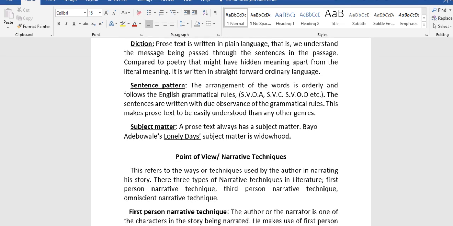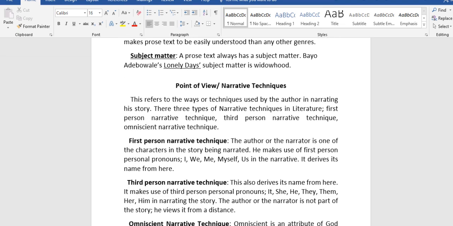Now, the next thing here is the point of view, that is the narrative techniques. An author can choose to narrate the events in the novel in different ways. That is why it's imperative for us to discuss this topic. This refers to the ways or techniques used by the author in narrating his story. There are three types of narrative techniques in literature: first-person narrative technique, third-person narrative technique, and omniscient narrative technique.